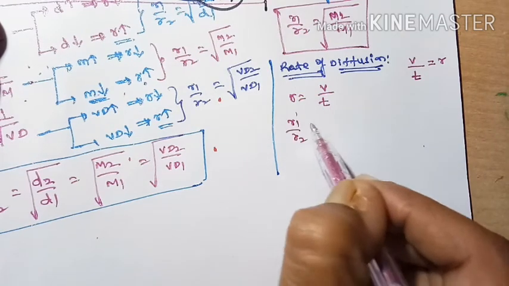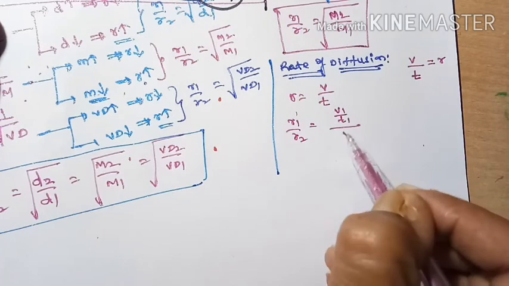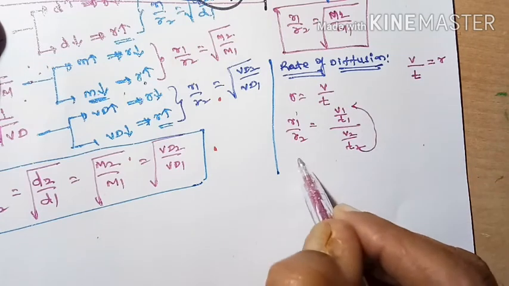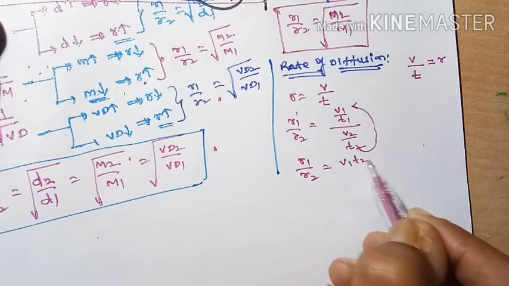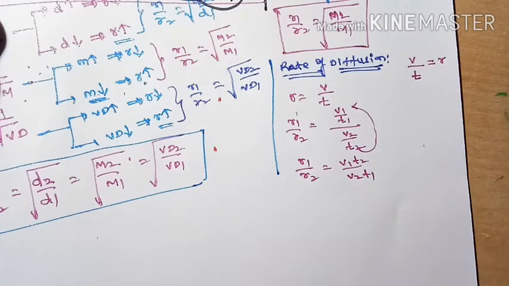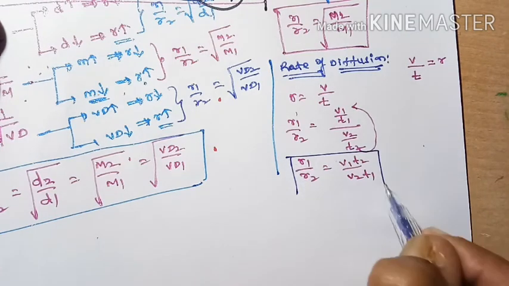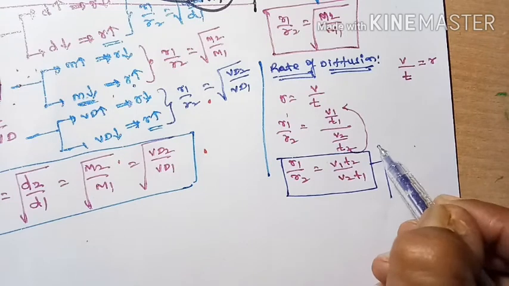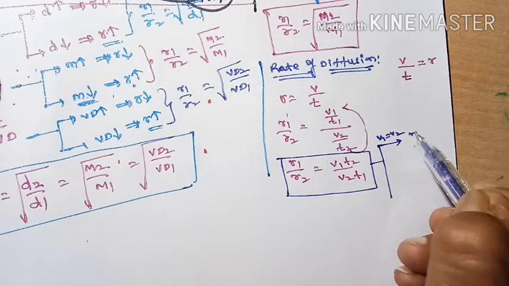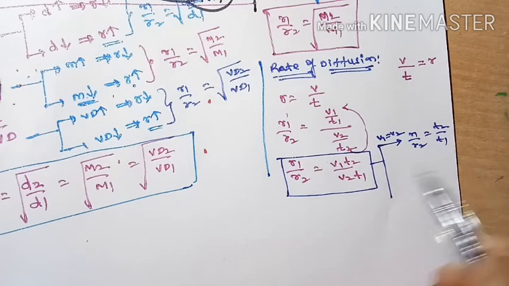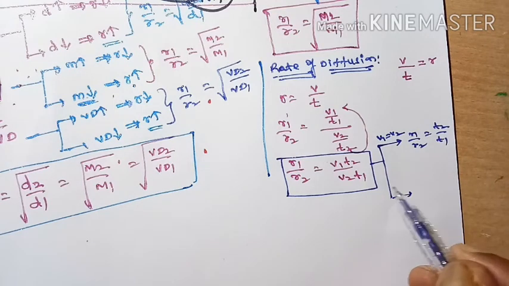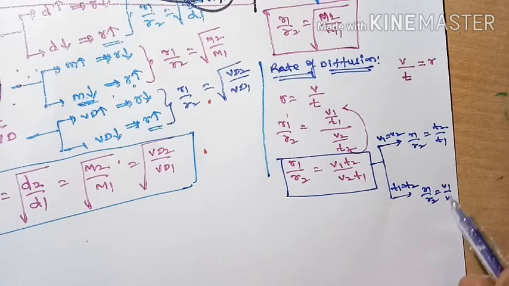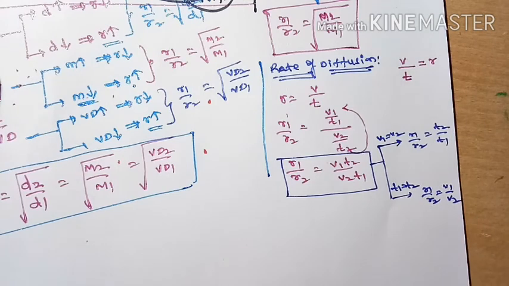Now R1 by R2 is equal to V1 by T1 divided by V2 by T2. So this T2 will go to upside. What we will get? R1 by R2 is equal to V1 T2 divided by V2 T1. Here in this case, if volumes are same, if V1 is equal to V2, then R1 by R2 is equal to T2 by T1. If times are same, T1 is equal to T2, then R1 by R2 is equal to V1 by V2.